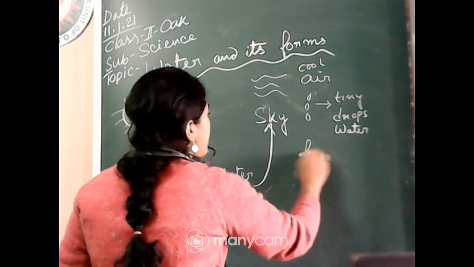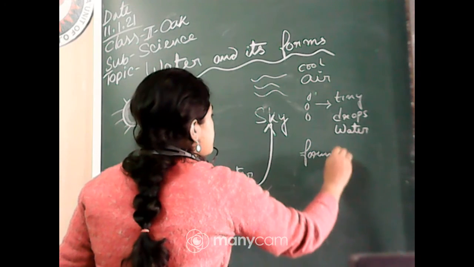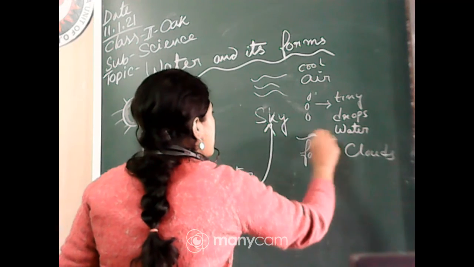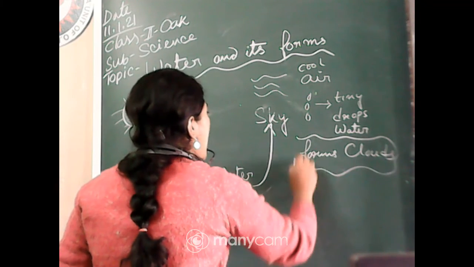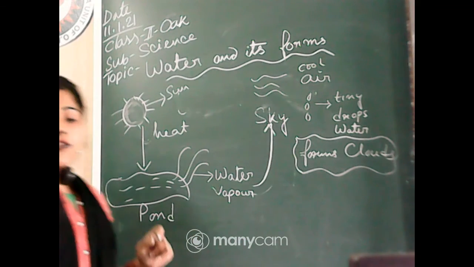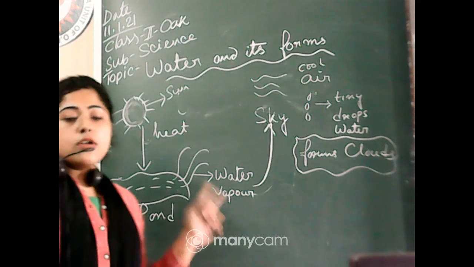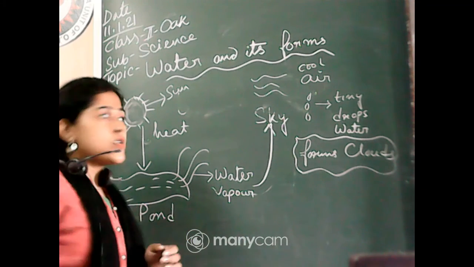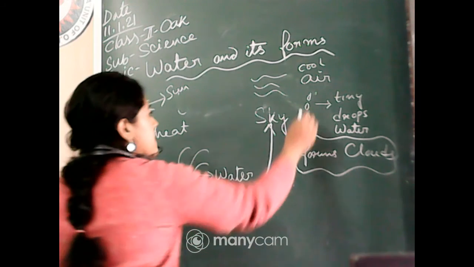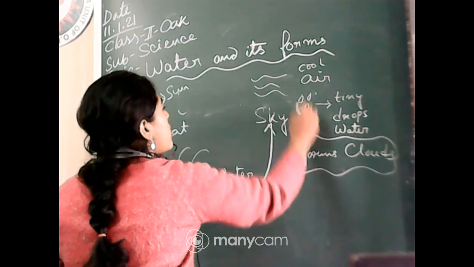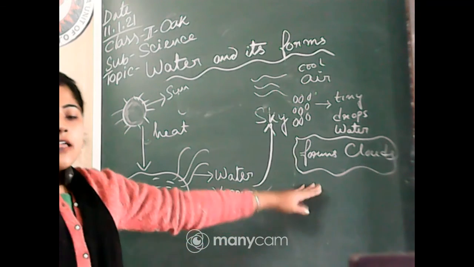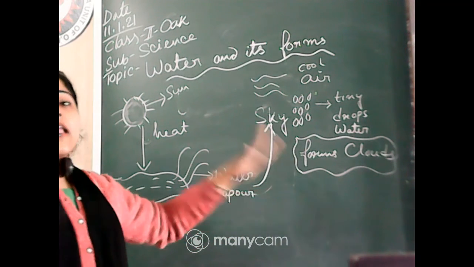It forms clouds. Okay, it forms the clouds. So in the cloud, more and more teeny drops join together. If more and more of those teeny drops join together in the cloud, they become a large drop.